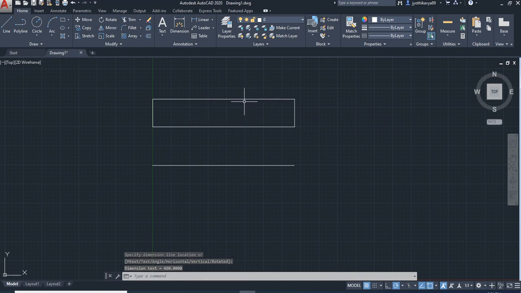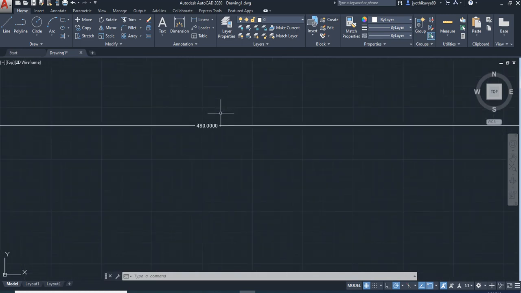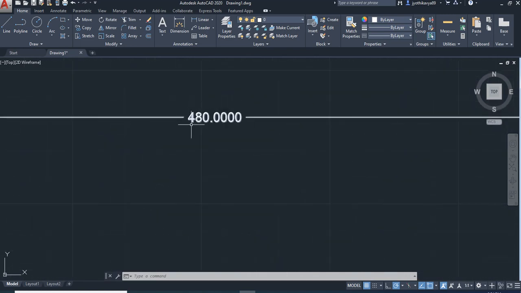So we intended to add some details to it. It is not adding any details, right? We just zoom in. It is just mentioning 480 and we don't know which units it is following, right? So we need to change this.